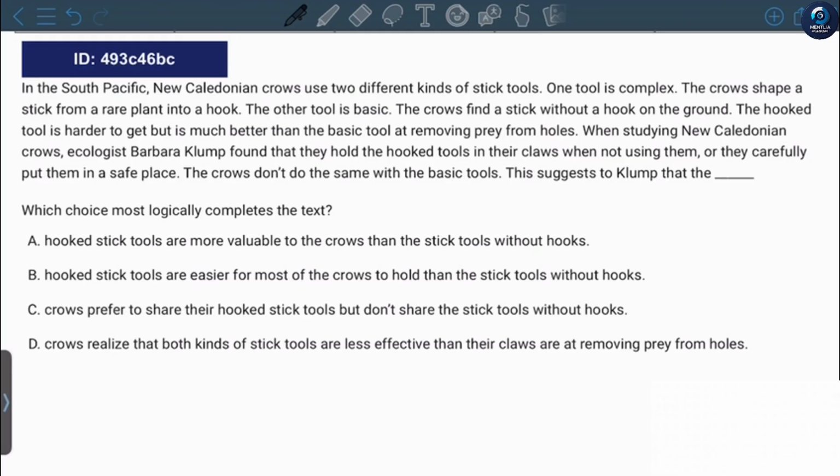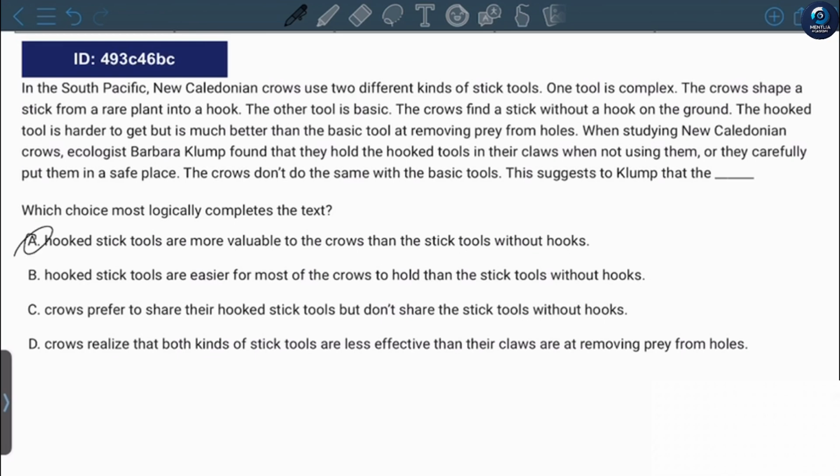But the answer probably should be about the fact that hooked tools are more valuable because it takes more time and effort to make, but tools without a hook are easy to make, and that's why they're less valuable. Hooked stick tools are more valuable to the crows than the stick tools without hooks. The answer is probably A.